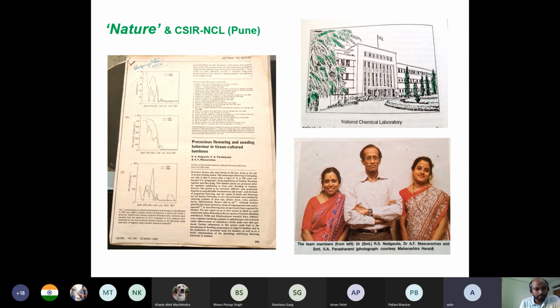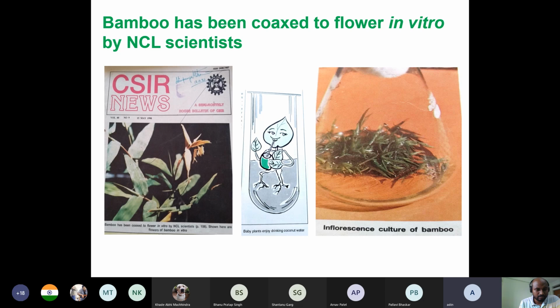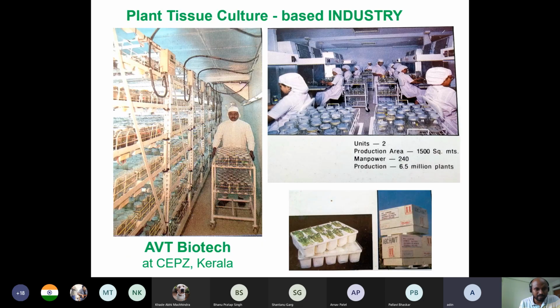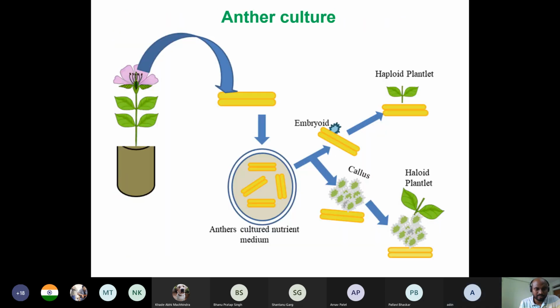Another aspect is secondary metabolites, which you have covered, right? Yes, sir, I have covered. Okay, and the hairy roots you have covered? Yes, partly. For hairy root I have shown the picture.